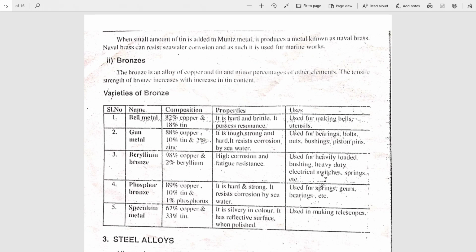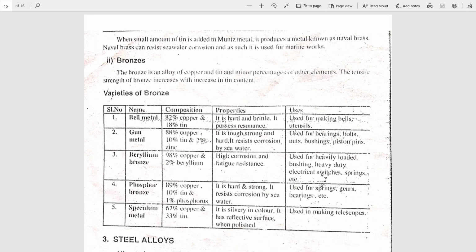It is also the important alloy of copper. Contains copper and tin and other minerals with small percentage. Five different types or varieties of bronzes are mentioned here in a chart. See them with composition, properties, uses; you should explain. First one, bell metal. It contains 82% of copper and 18% of tin.